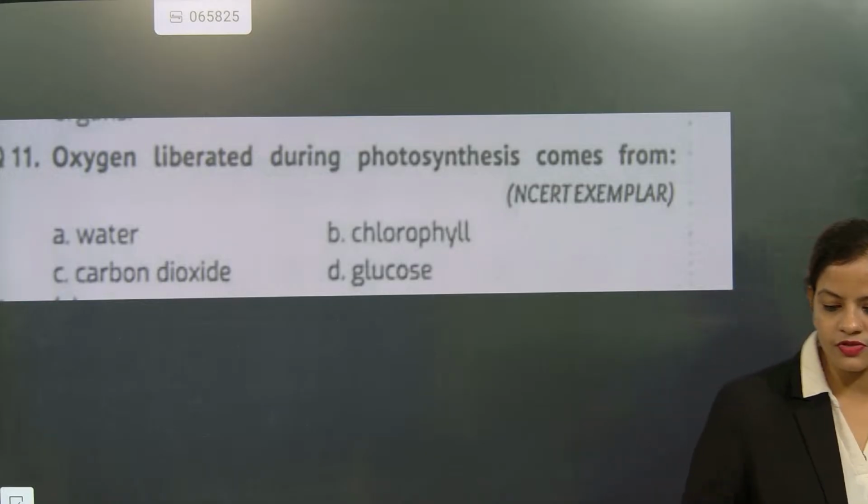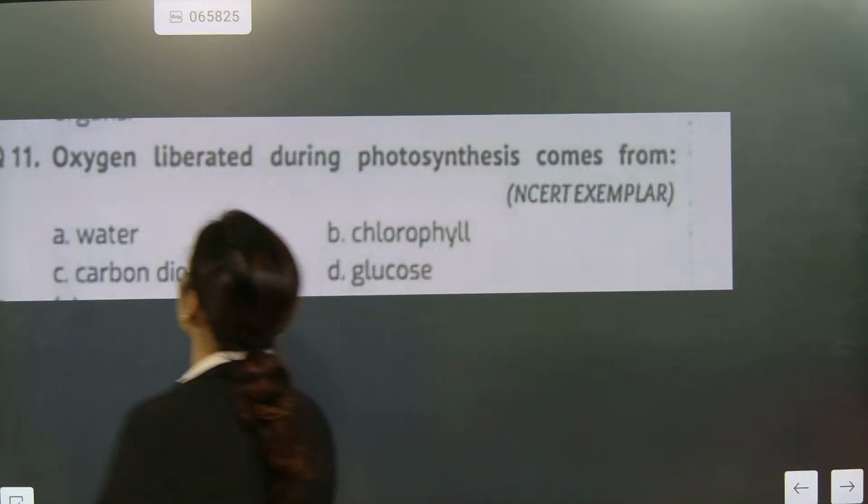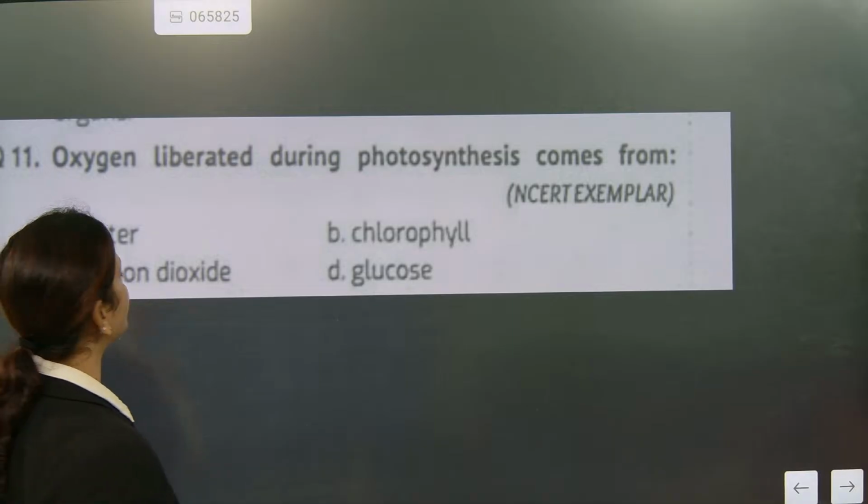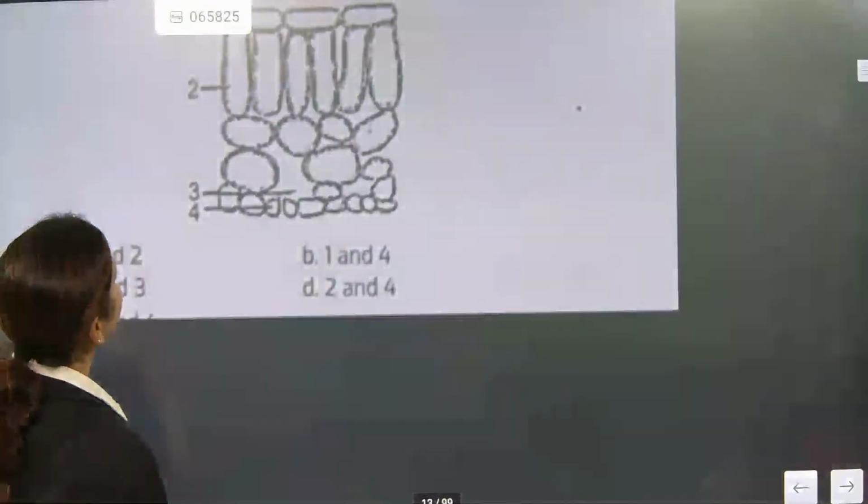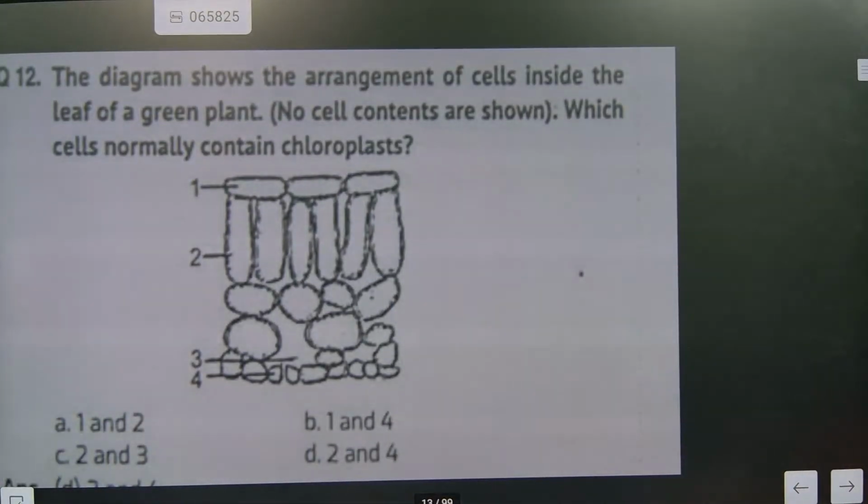Now look, oxygen liberated during photosynthesis comes from water. We'll go for the next one. Come on, go for it. This one's answer, see, here it is D written, but you need to check this one out.